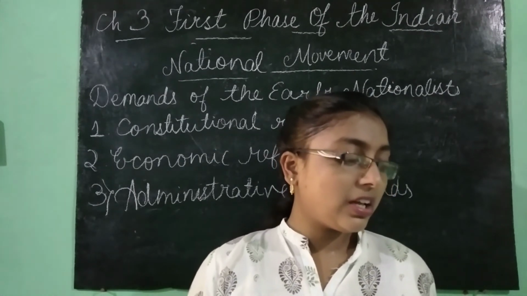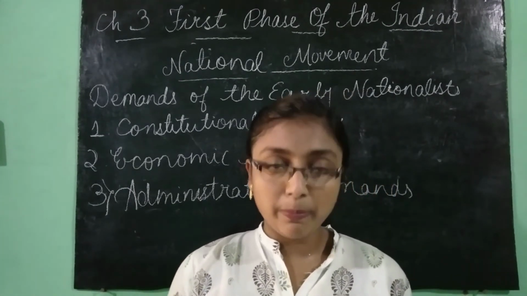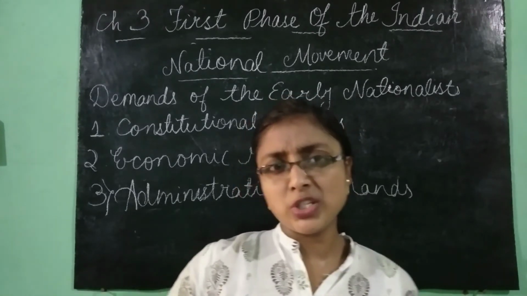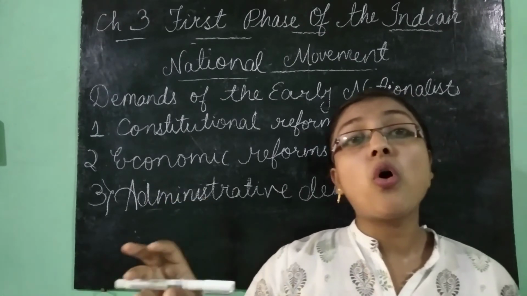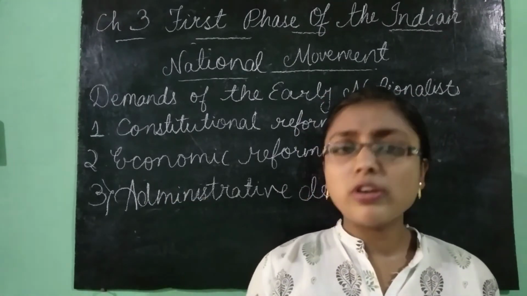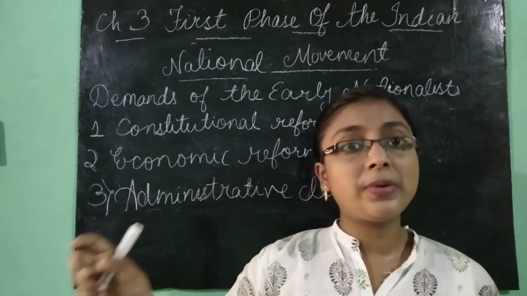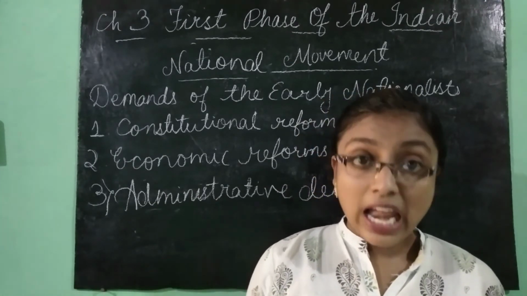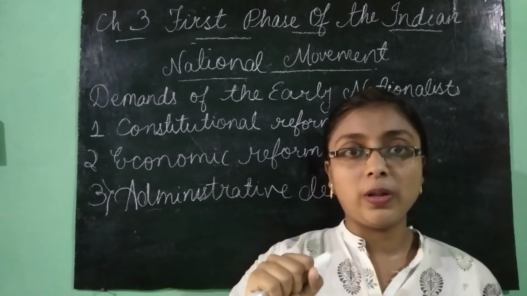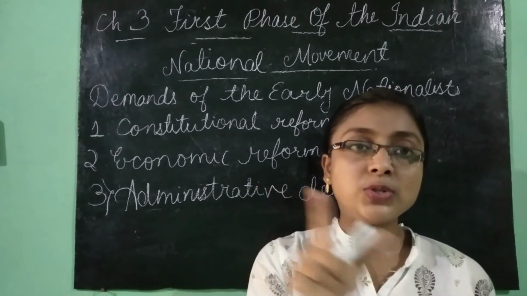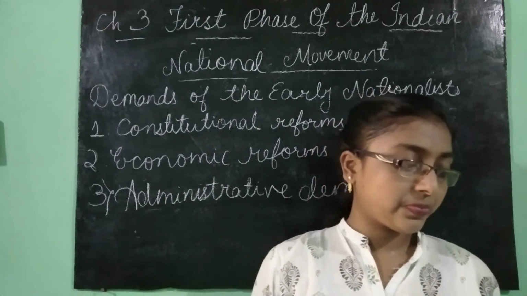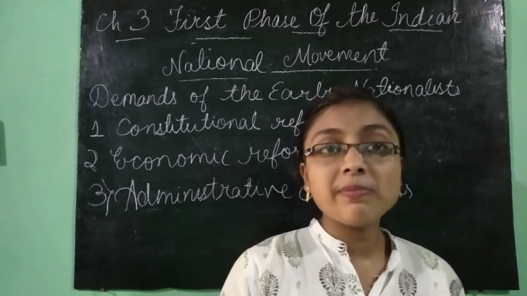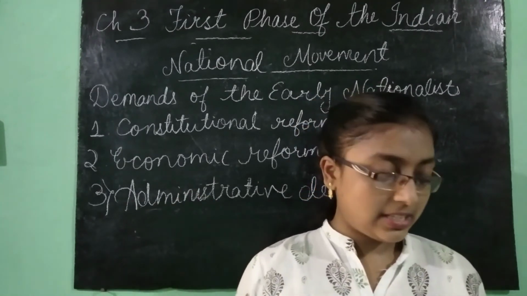Now the third one, they wanted that the powers in the hands of the local bodies should be increased, and the official control that was on them should also be reduced. That is, the power given to the members present in these local bodies should be increased, and furthermore, the control that the British had on them should be decreased. And they also wished the removal of the Arms Act and the License Act.